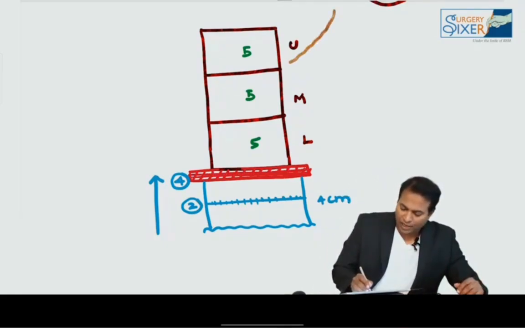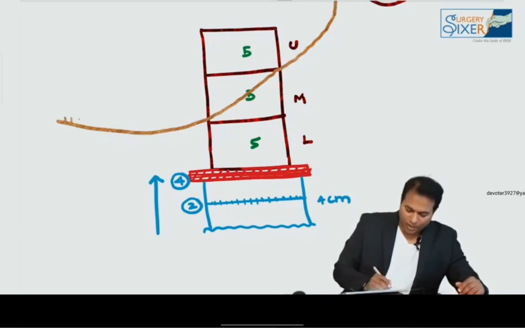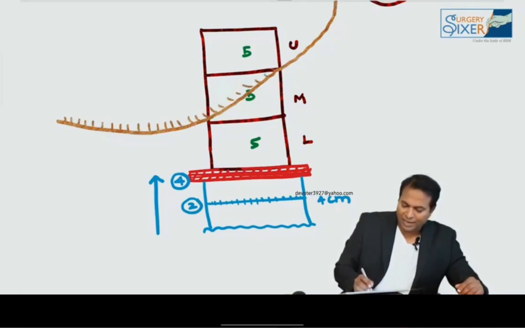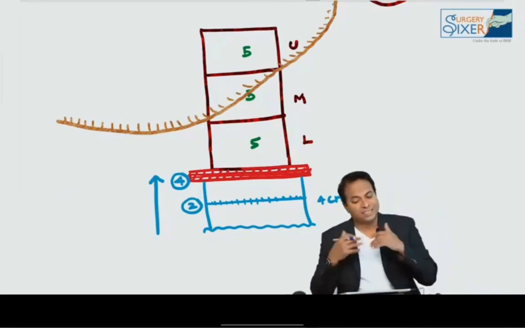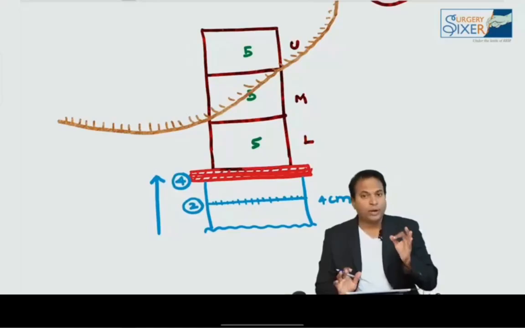And the upper rectum is fully intraperitoneal, like this. This is the peritoneal covering. So the upper rectum is fully inside the peritoneal cavity. The middle rectum is partially retroperitoneal. The lower rectum is totally retroperitoneal, totally extraperitoneal. Okay, now with this anatomy in your mind, we are going to discuss some surgeries.